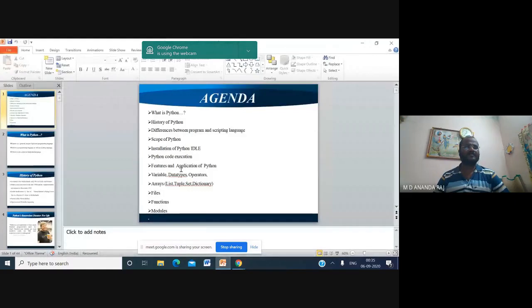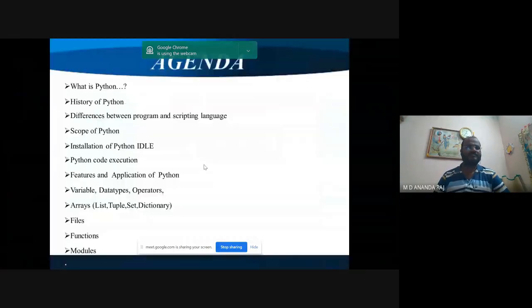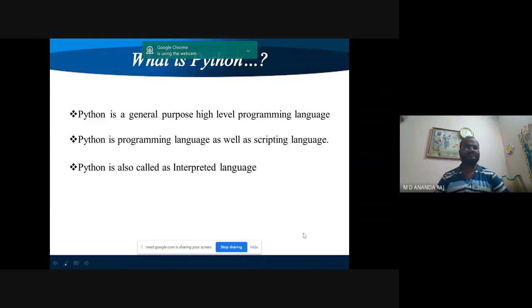So this is the agenda. Before going to learn any programming language, we should know about what is Python, history of Python, difference between program and scripting language, scope of Python, installation of Python ideally, how to execute Python, features and application of Python, variable, data types, operators, arrays, list, tuple, set, dictionary, files, function, modules. So this will cover almost the basic programming concept of Python.